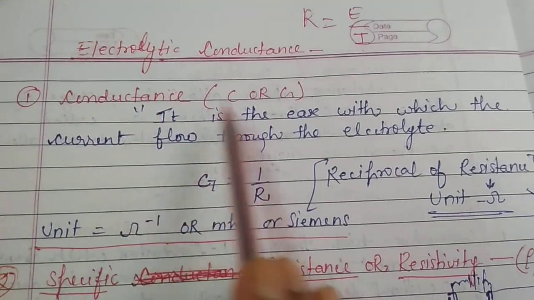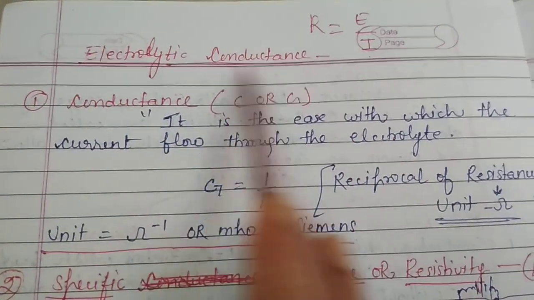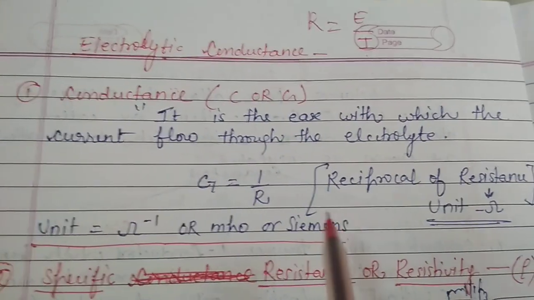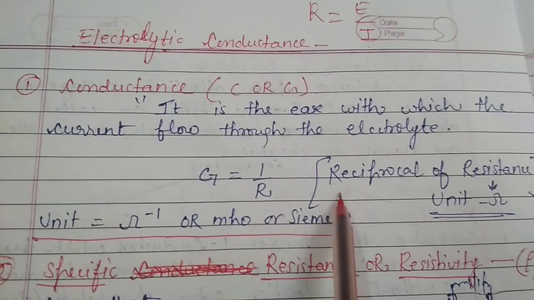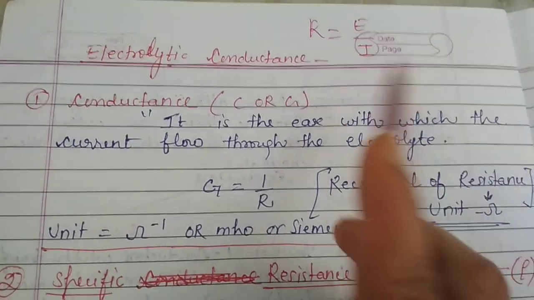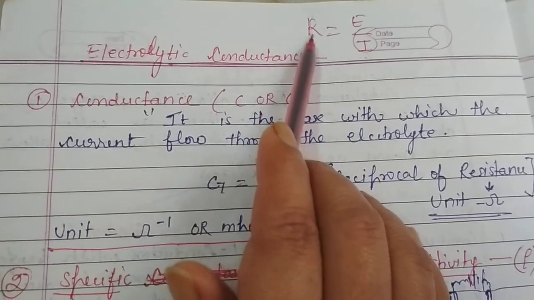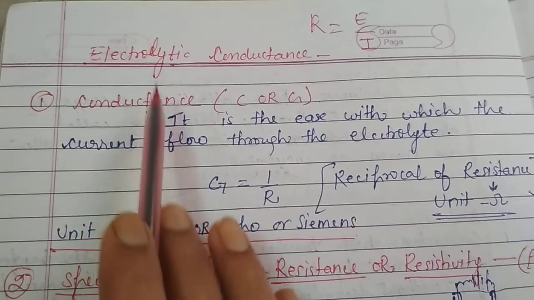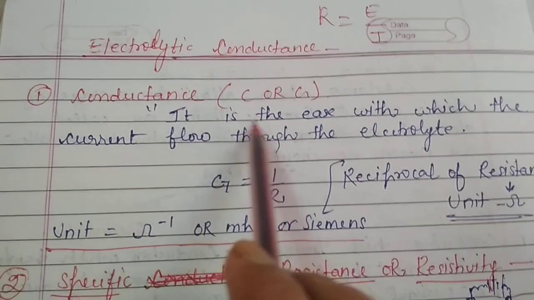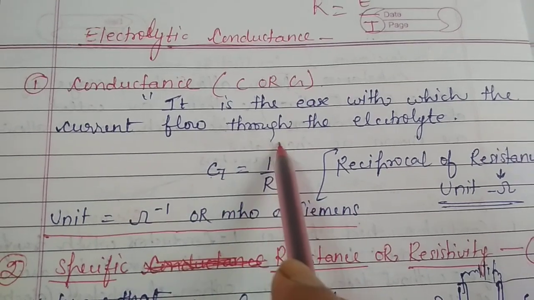So as it is the ease with which the current flows through the electrolyte, because we are talking about the electrolytic conductance, not about the metallic conductance. So electrolytic conductance depends on the flow of ions towards the particular electrode. So the flow of electrons is inversely proportional to the resistance. That's why we can say that the conductance is also reciprocal of the resistance. It can be denoted by C or G. Generally we denote it by G. That's why we may write G is equal to 1 upon R.